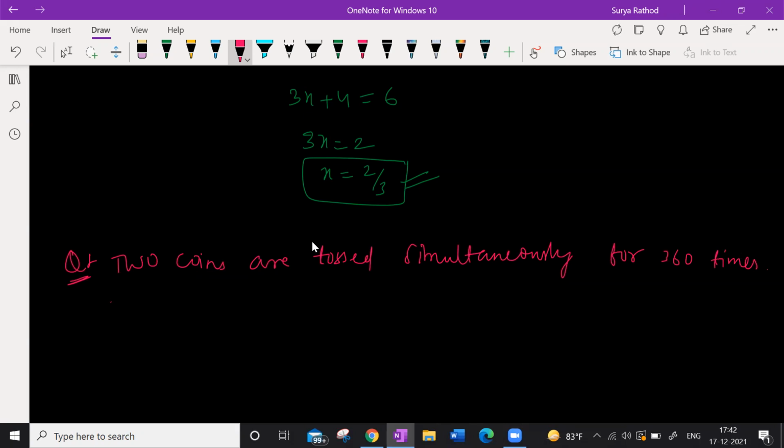The number of times two tails appeared was 3 times the number of times no tail appeared.